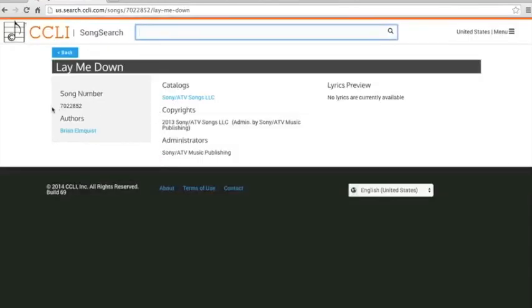So on the left-hand side here, you see song number. This is the CCLI song number. The authors, if there's more than one, you'll see them listed here. And usually they're hyperlinked, so you can click on the name to get to other songs they've written.